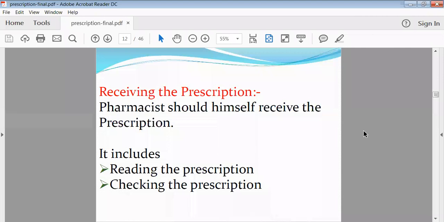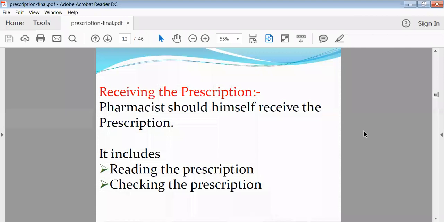He should get confirmation from the patient also, because sometimes some other person may go to the pharmacist's shop, taking the prescription of that patient. Sometimes the patient may be a child, but his parents may go to the shop, show the prescription, and receive the medicaments.